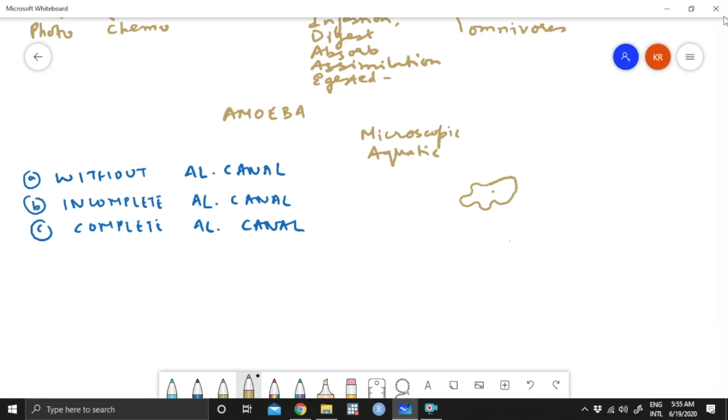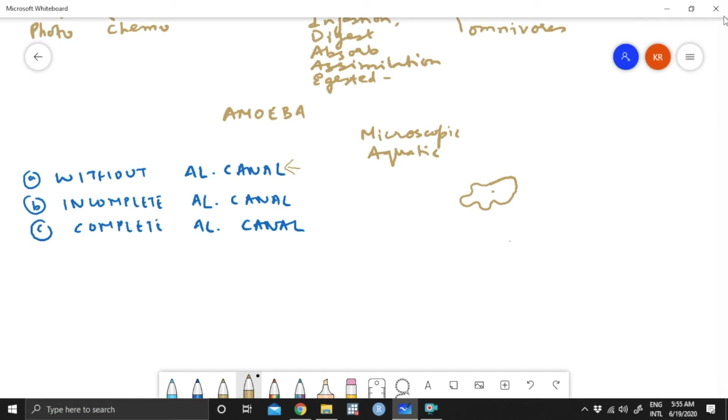So we were talking about amoeba, and amoeba is an example of an organism without alimentary canal. Many protozoans are of this kind. So amoeba is one of the examples.